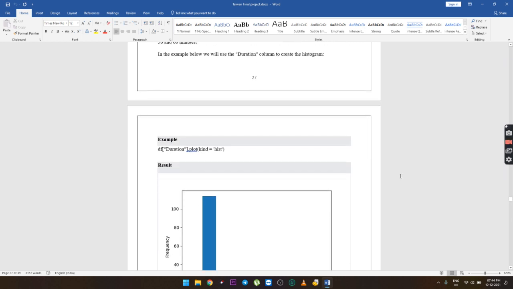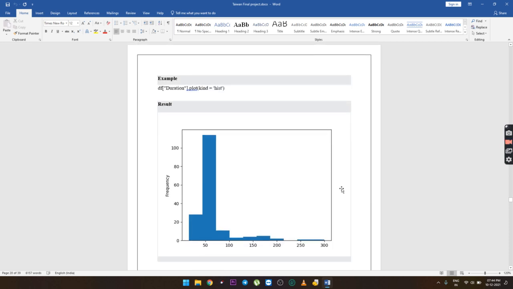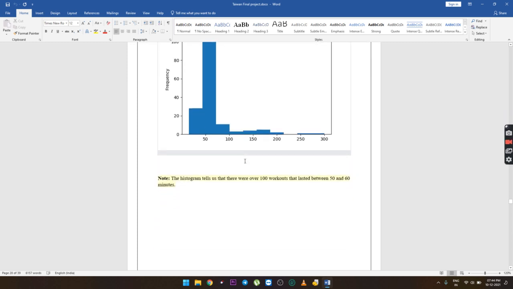Example: df['Duration'].plot(kind='hist'). Result: we get a bar graph style of histogram. Note: the histogram tells us that there were over 100 workouts that lasted between 50 and 60 minutes.